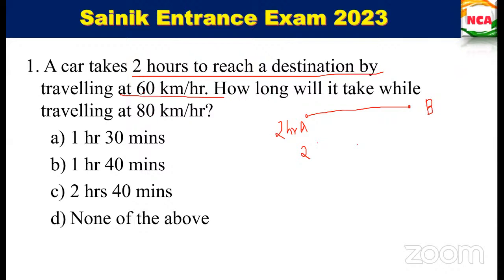Okay, so they have given 60 km per hour, and while going it takes 2 hours. If we go at 80 km per hour, in how much time can we go? Okay, so 80 is more than 60. So we are increasing the speed and going. So the time will be reduced from 2 hours, right? So from this itself, you can say the option is 1 or 2.